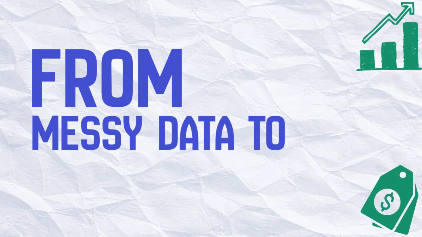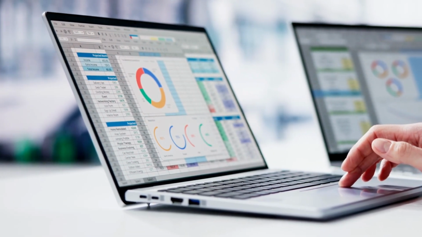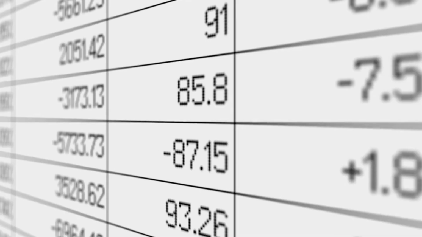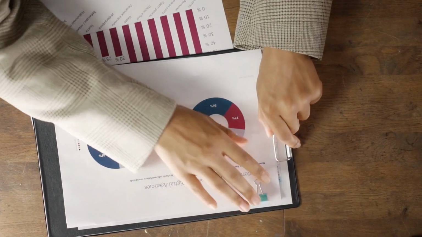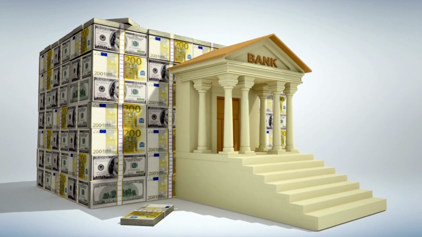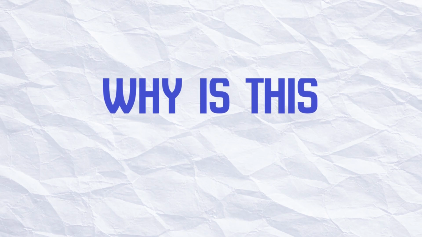From messy data to smart pricing. What looks simple in a spreadsheet often isn't. Two columns, reason, deadline. On the surface, it looked harmless. But inside one regional bank, those two very columns were quietly creating chaos. Loan rejections were rising, red flags were multiplying, and leadership kept asking the same question: why is this happening? No one had a clear answer.